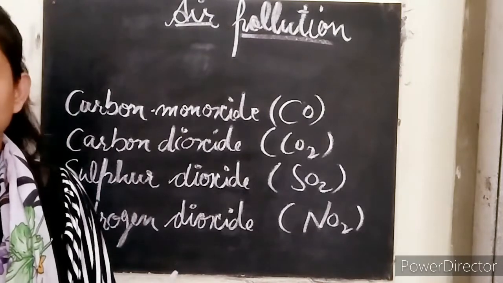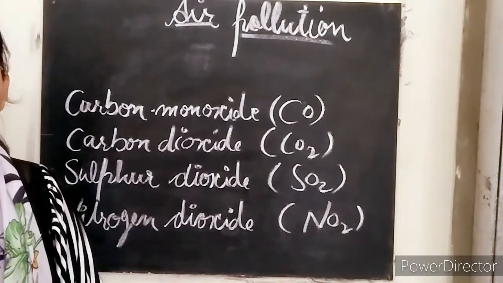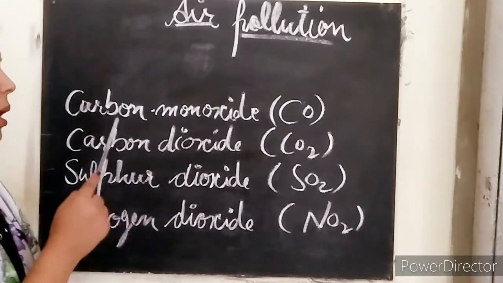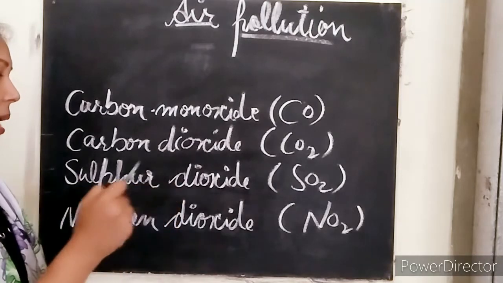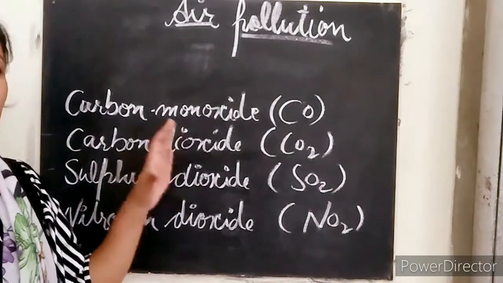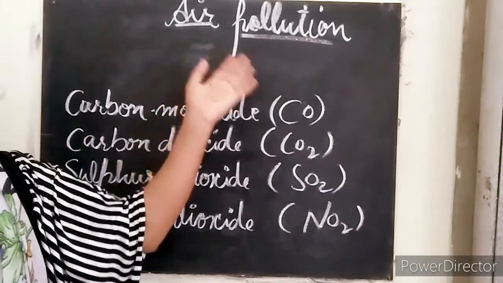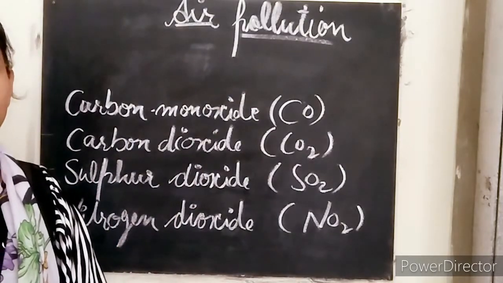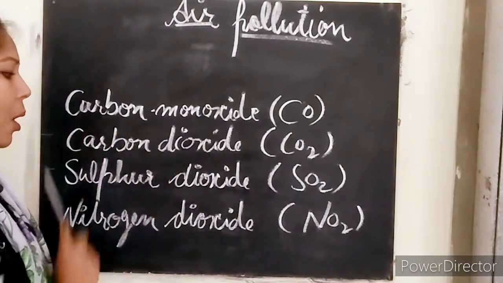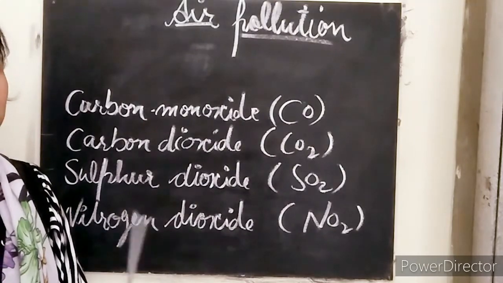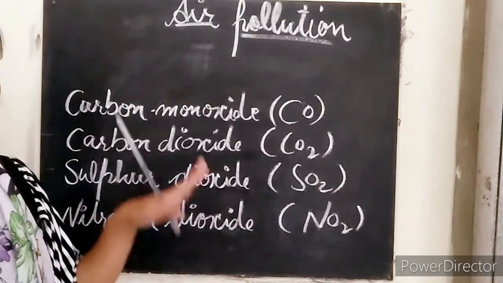So what are the gases or harmful substances that make the air polluted? Carbon monoxide, carbon dioxide, sulfur dioxide and nitrogen dioxide. So these are the four gases. When these gases are added in the air, the air gets polluted, and this is harmful for us, clear? And these are known as pollutants. So air pollutants are the substances that pollute the air. These are the four pollutants we have.